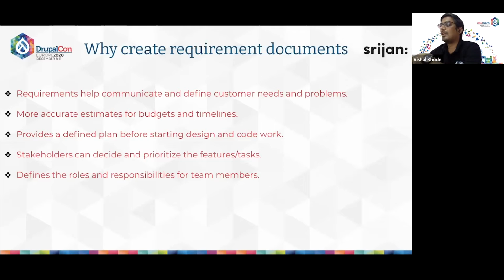It also provides a defined plan before actually starting the design and code work. Stakeholders can also decide and prioritize the features or tasks, and thus project timelines can be adjusted accordingly. It would also define the roles and responsibilities for the team members that are involved in the project.